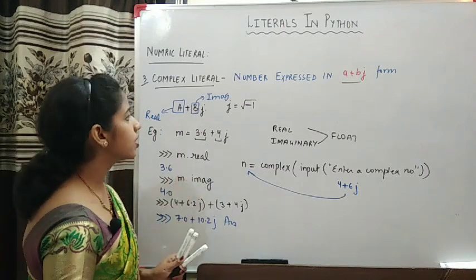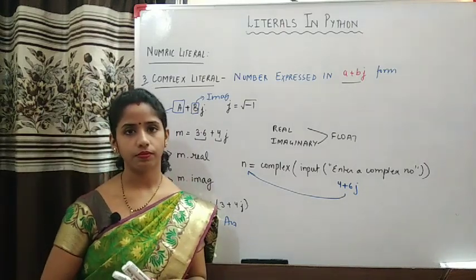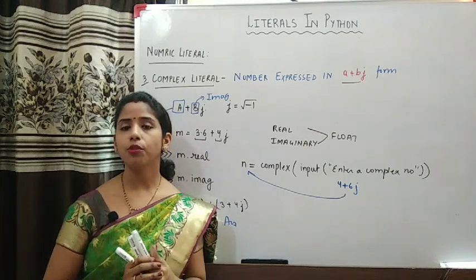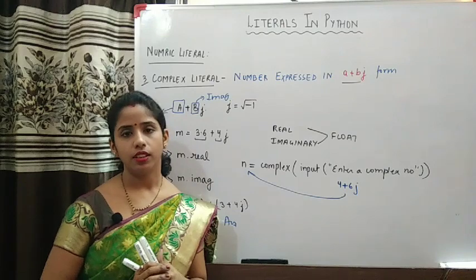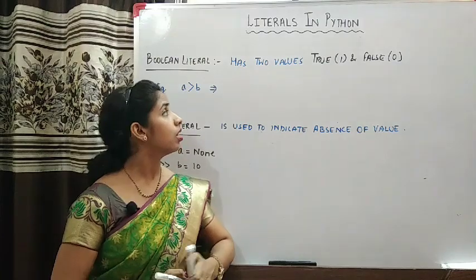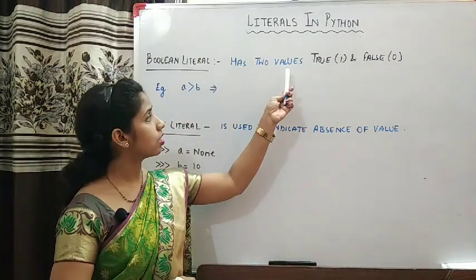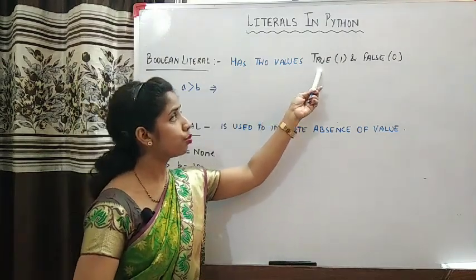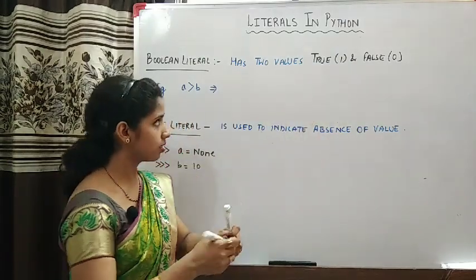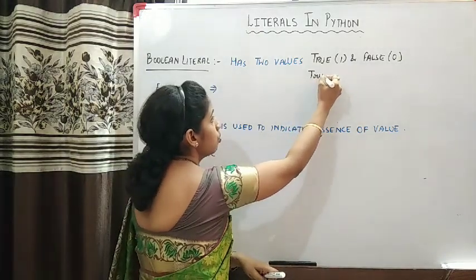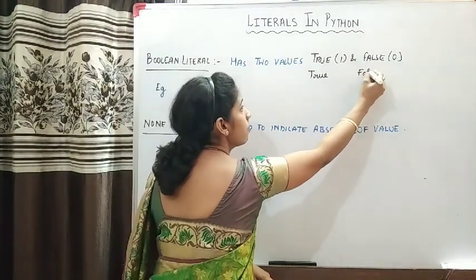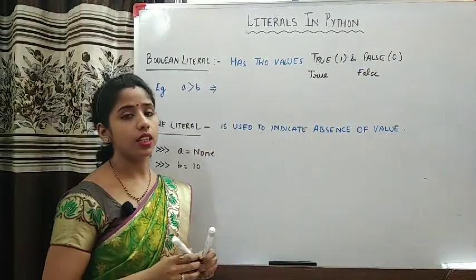Okay, so this is the complex literal. And these were the various types of numeric literals. And now I am going to discuss the Boolean literal in detail. Boolean literals are the literals which have just two values, 0 and 1, which are represented by True and False. And this True has the T capital. You write it as True, where T is capital and the rest is small. In the same way, False is written as F capital and the rest small.